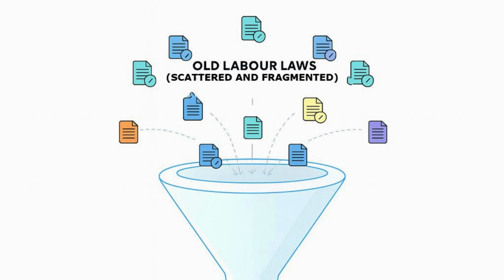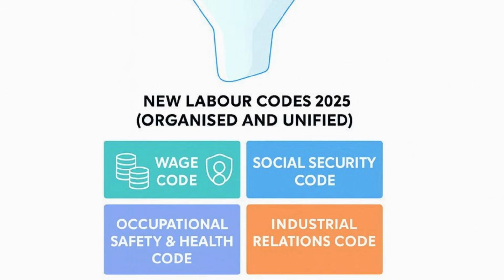Earlier, India had 29 central labor laws. Many of them were very old. Some were written almost 80 to 90 years ago. Now, all these laws have been combined into 4 modern labor laws: Code of Wages, Code of Social Security, Code of Occupational Safety and Health, and Code of Industrial Relations.